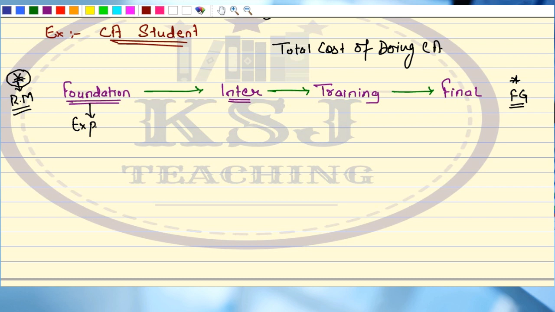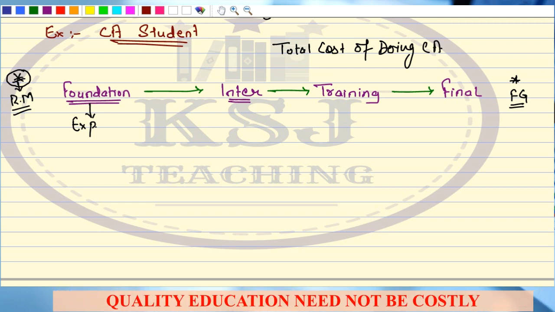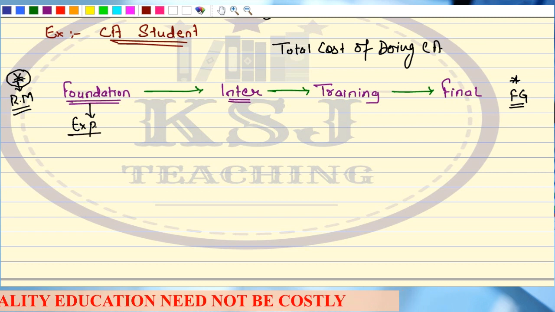Then how are you going to eat the food? How are you going to run your family, right? Just think rationally. That's one viewpoint. Now, what is the various expenditure you must have incurred at the foundation level?